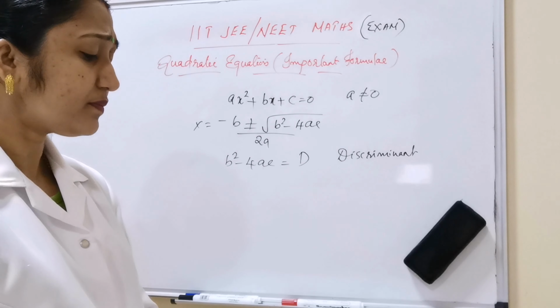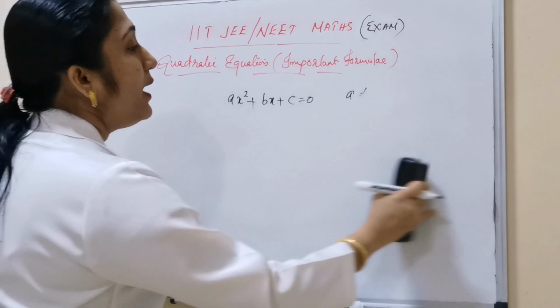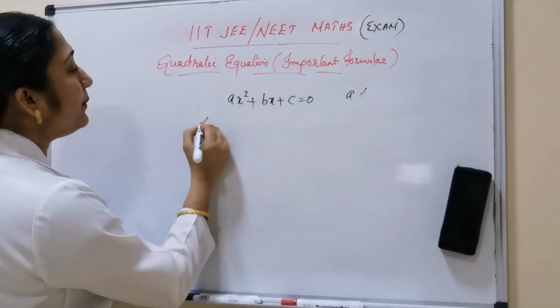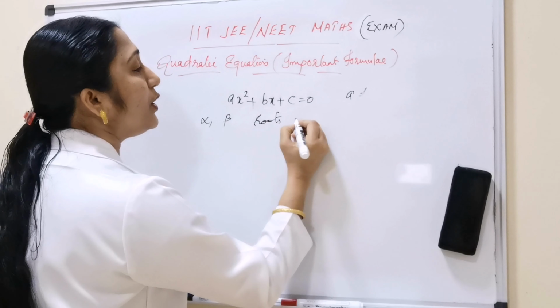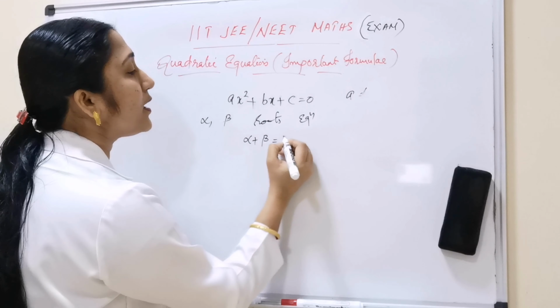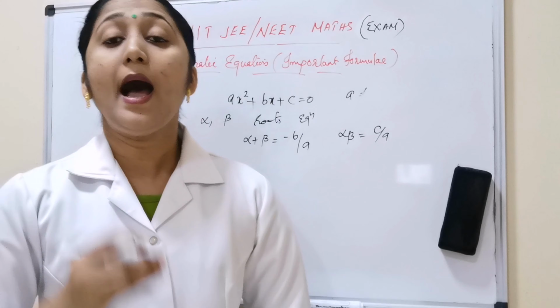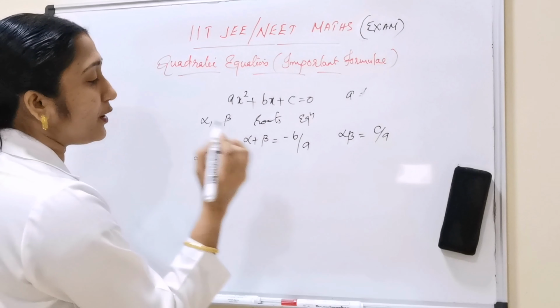Next point: if alpha and beta are the roots of the equation, then alpha plus beta is equal to minus b by a and alpha beta is equal to c by a. Alpha and beta are the roots of the equation; alpha plus beta is equal to minus b by a and alpha beta is equal to c by a.